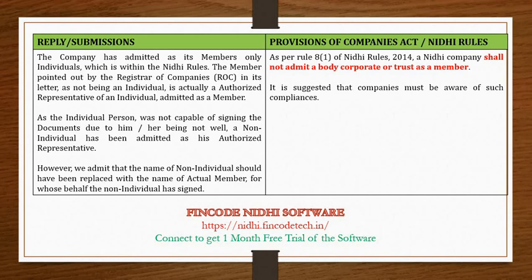As that individual was not capable of signing the documents, the authorized representative signed the documents on his behalf, and by mistake his name has been mentioned in the list of shareholders. By that submission, we may get away from this observation of ROC and may not be required to pay penalties or hefty amounts against these observations.